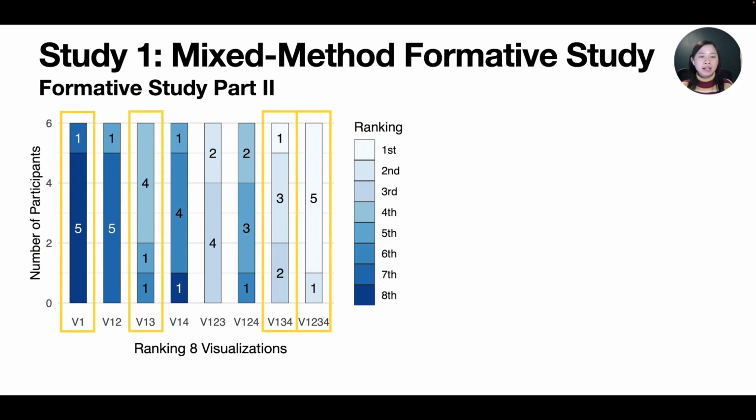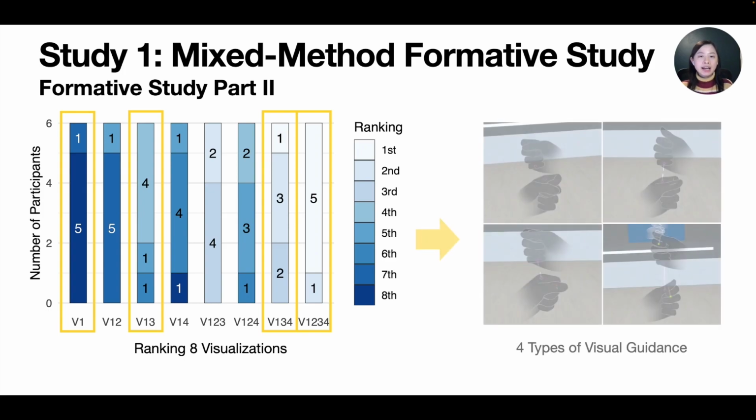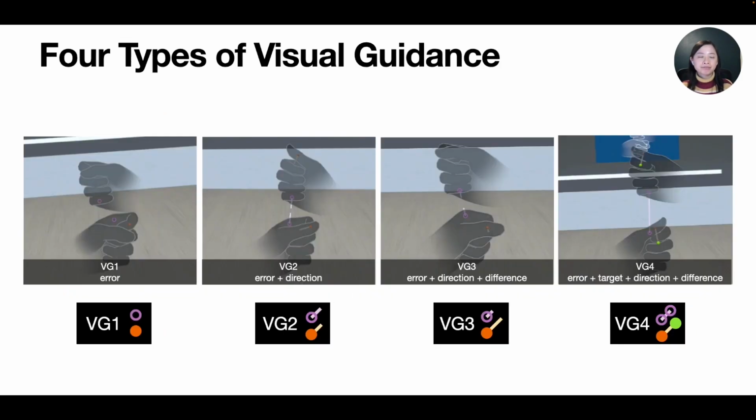Then we selected the best 4 visualizations, one from each complexity level, and refined them based on participants' feedback. Now we rename them as VG1, VG2, VG3, and VG4. The number represents the number of information types this visual guidance contains. Let's take a close look at these 4 visualizations.